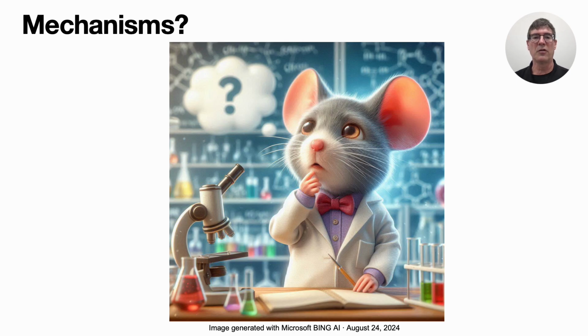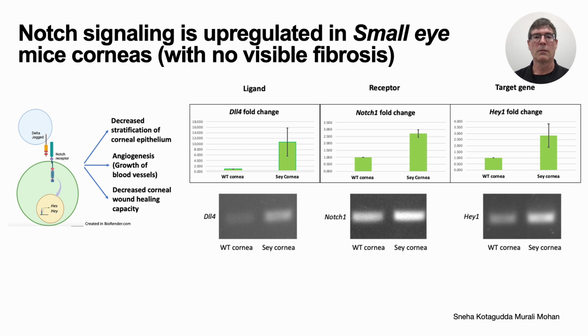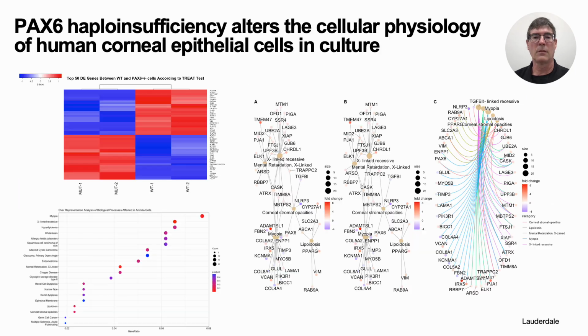Unfortunately, I cannot answer that question for you today, but I can share how we are identifying potential candidate pathways and some of our preliminary data. We do know that Notch signaling is upregulated in the small eye mouse cornea compared to wild type, and that this is related to blood vessel formation. As you can see in this slide, delta-like 4 expression is way up, as is the rest of Notch signaling, as measured by Hey1 expression. I showed this slide in my last talk.